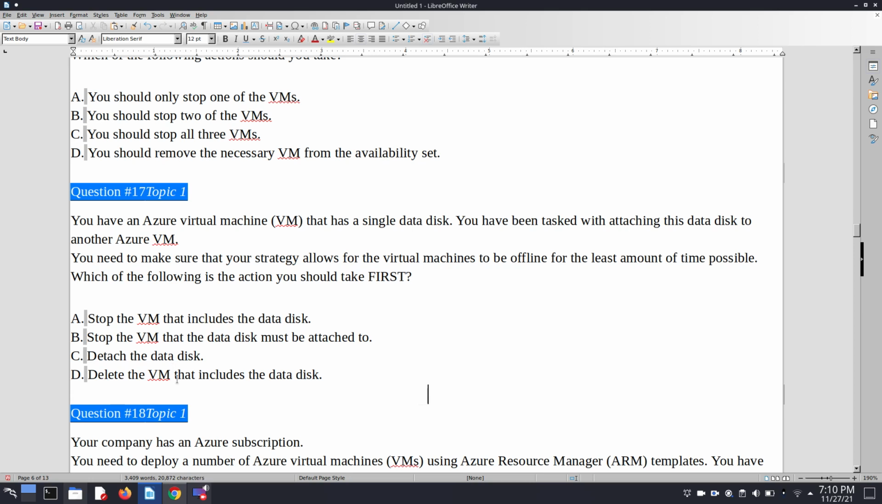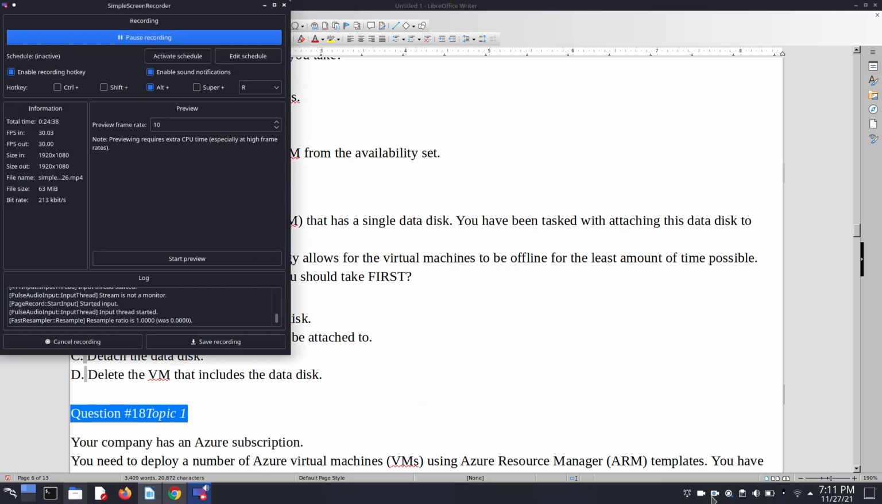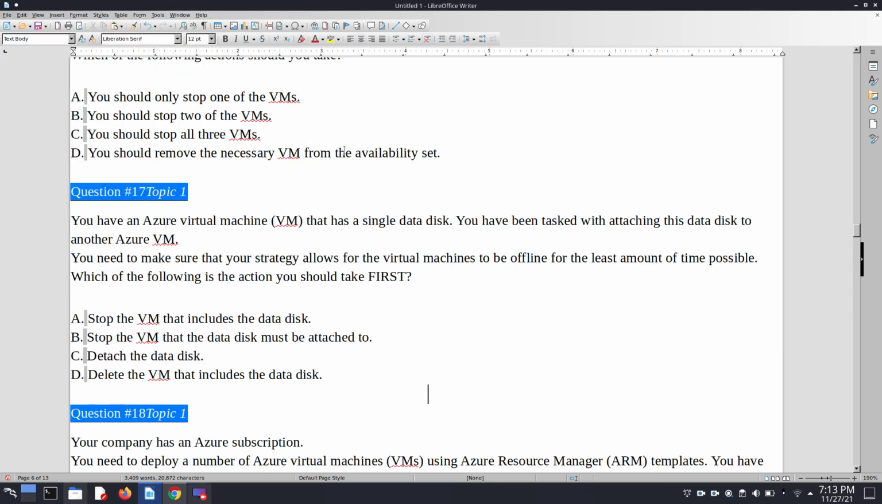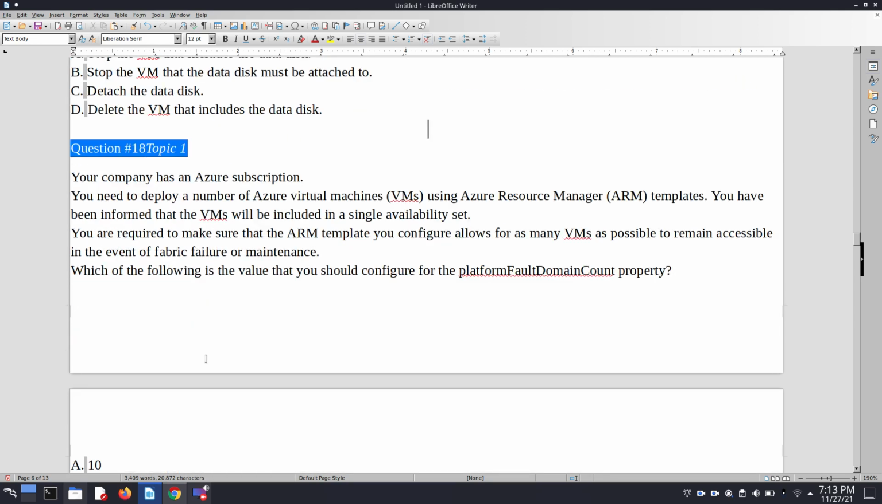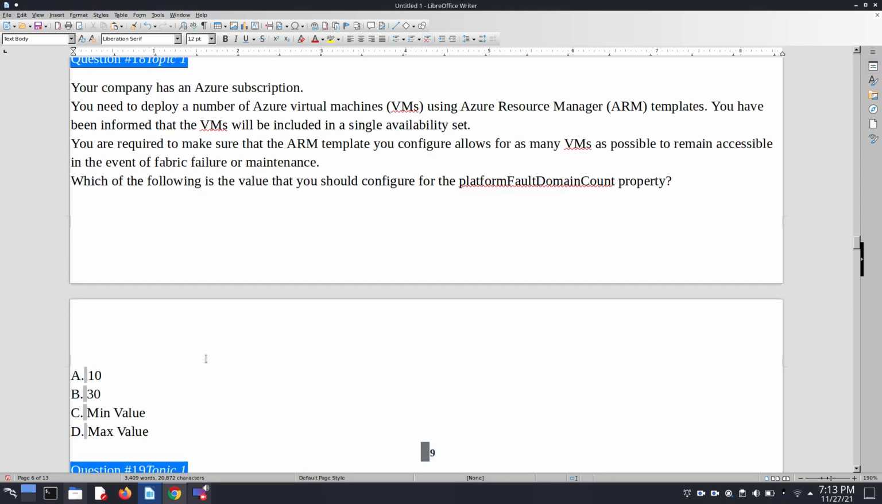Delete the VM that includes the data disk. So here deleting the VM that includes the data disk, I think, also depends on the options which are enabled or disabled. But if we talk about the default options, then here we simply choose the C, detach the data disk. Okay, so let's move to the next question.